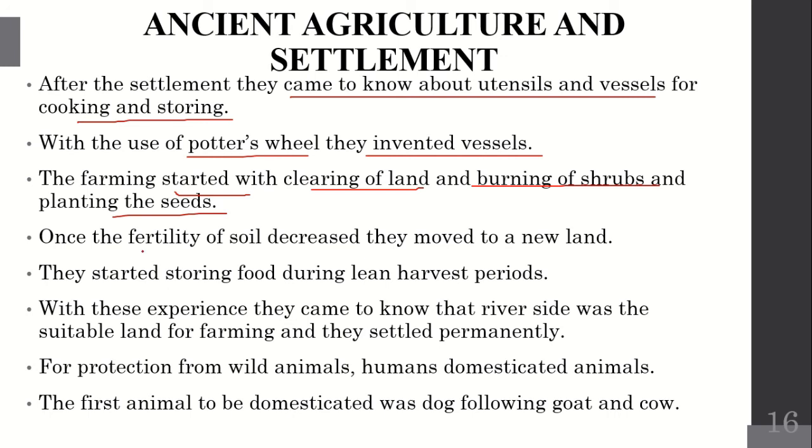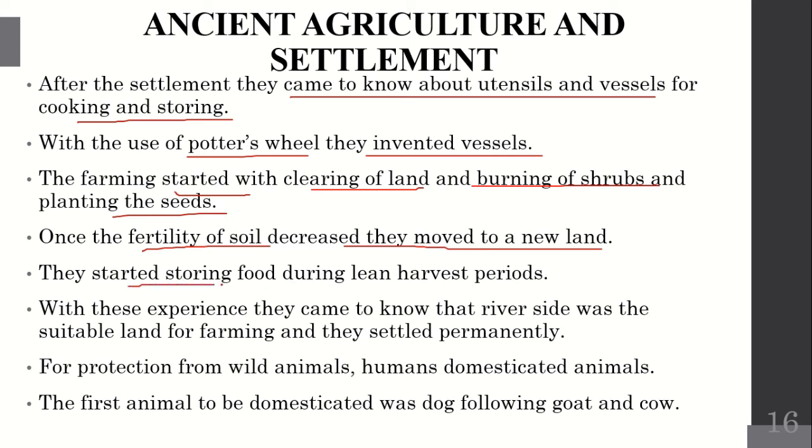Once the fertility of the soil decreased, they moved to a new land. One part of the land they cleared, and they started growing crops. After two or three crops, the land started losing its fertility. So once the fertility of the soil was less, they started moving to another part of the forest. Then they cleared the area and started growing the crops.